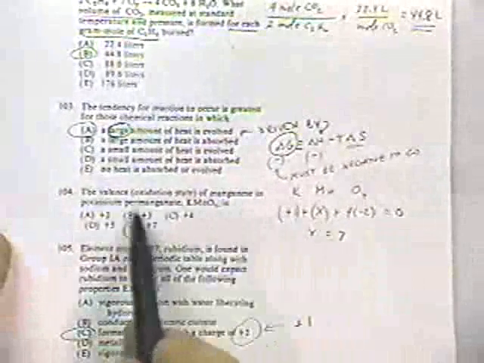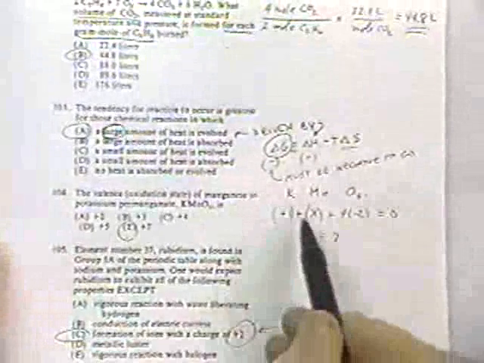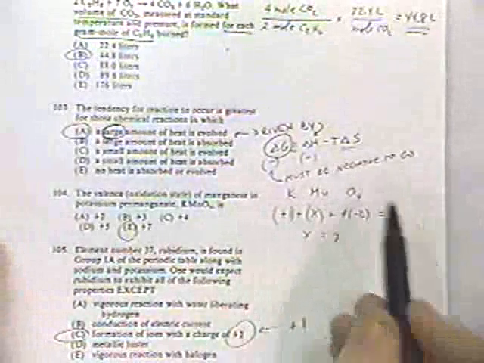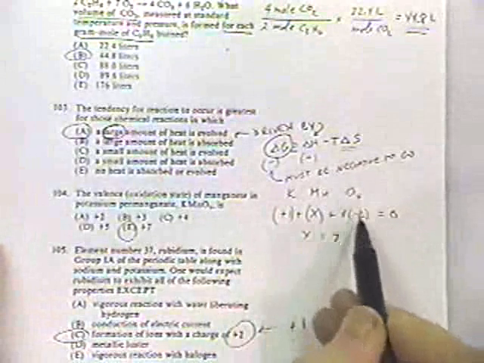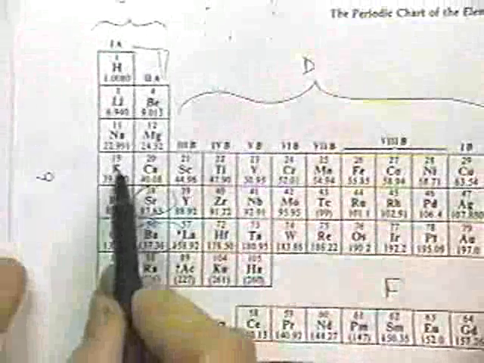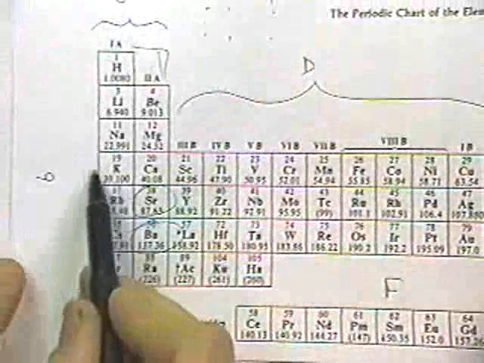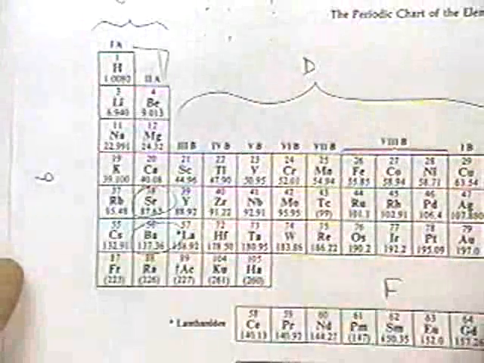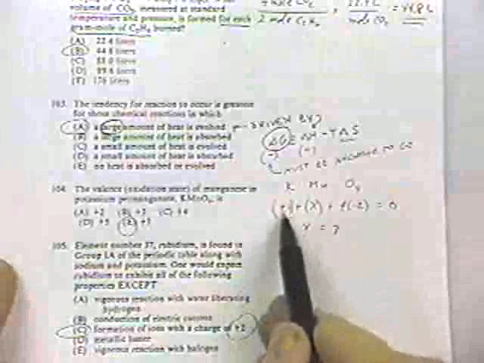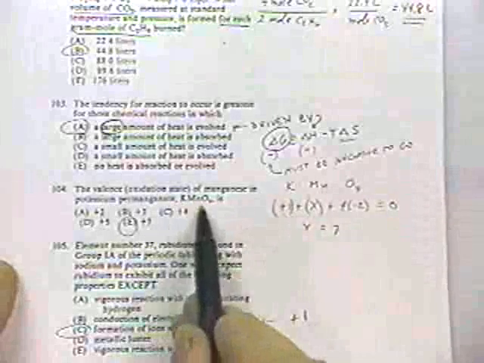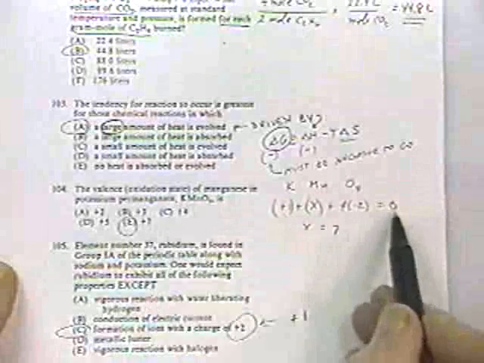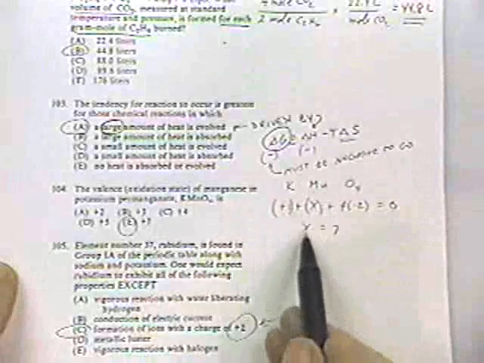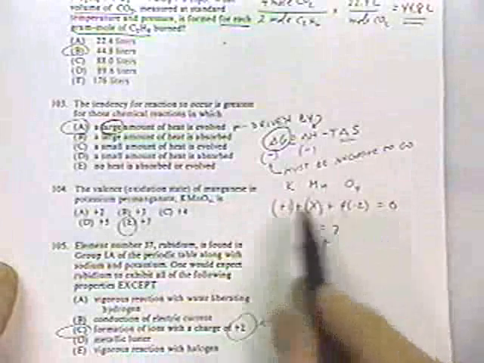The valence or oxidation state of manganese in potassium permanganate is, well, we've got potassium, manganese, and oxygen. Remember I said oxygen has a -2 under most normal circumstances. If you take a look at potassium, it's right here. It would very much like to shed an electron so that it can have 8 electrons in its outer valence orbitals. So potassium takes on a +1 charge. Of course, there's no net charge on this species, so the total has to be 0. So manganese has to have a +7 in order for that equation to work out.